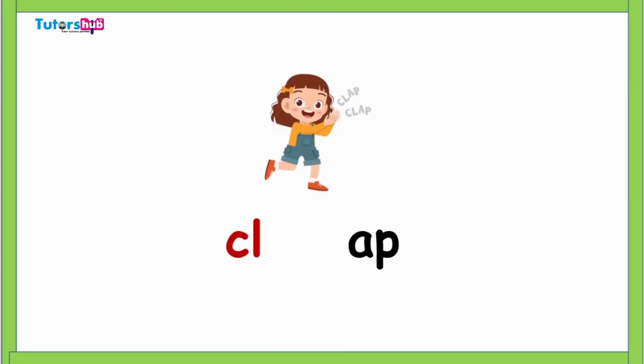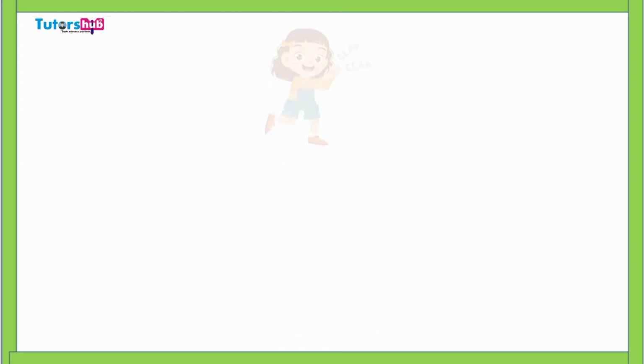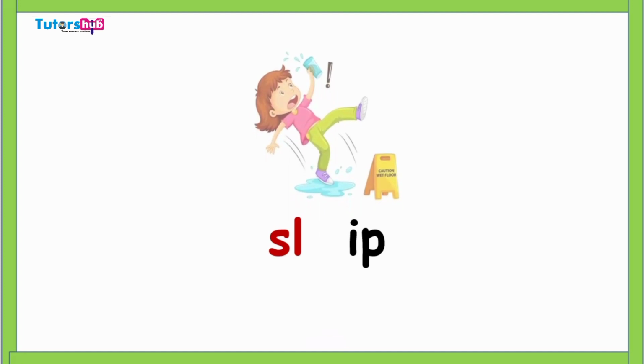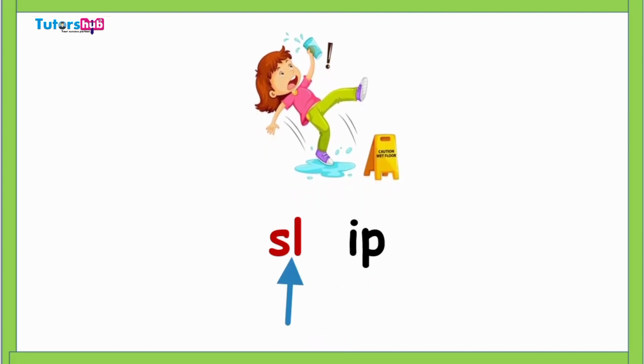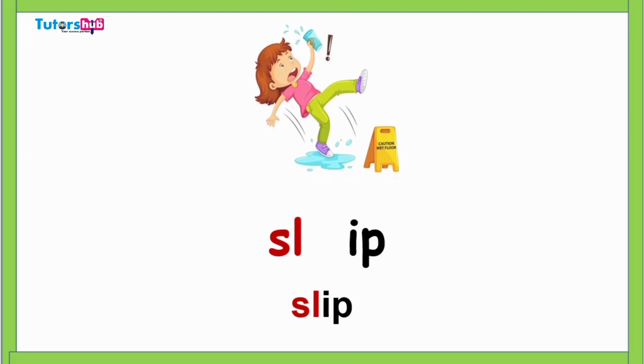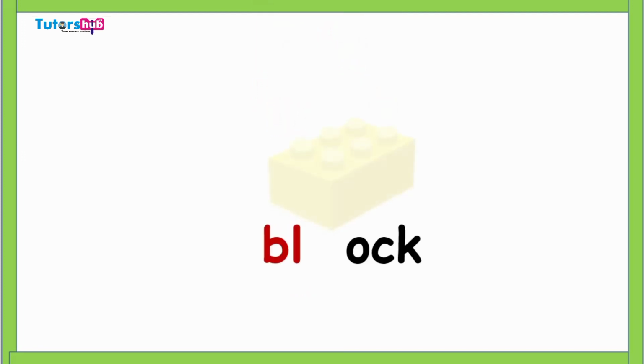App. Apple, app. And club. When they come together, it makes the word clap. Clap, clap. And now, next, let's read ip, ip, and slur. Slur, ip, slip. Slip, slip. And now, let's see what's the next word.